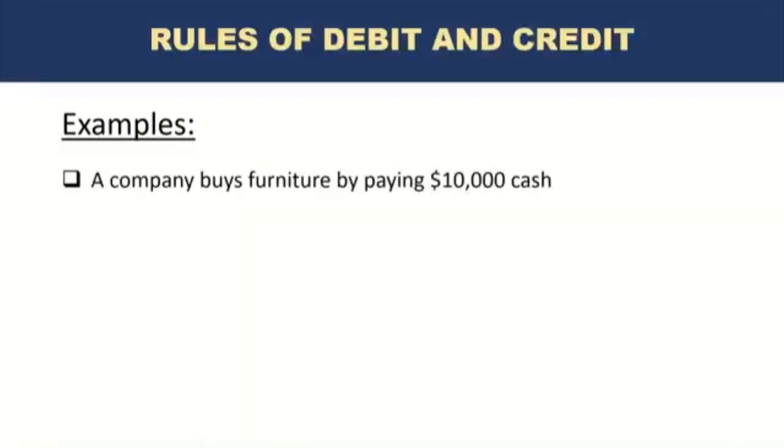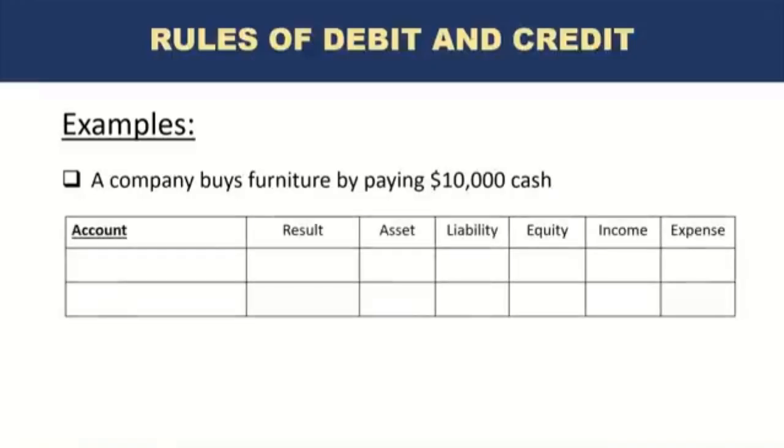Okay, the company buys furniture by paying $10,000 cash. What are the accounts here? You can always see that in the example or the statement itself, right? So cash is one, but what is the other one? Furniture, right? So we have furniture and cash. What is happening to the furniture? Of course, there is an increase because the company purchased furniture, so the company has more furniture by an amount of $10,000.